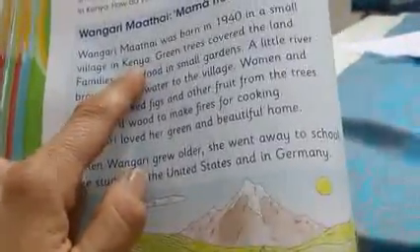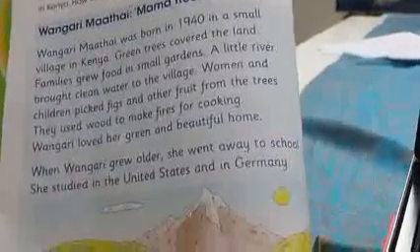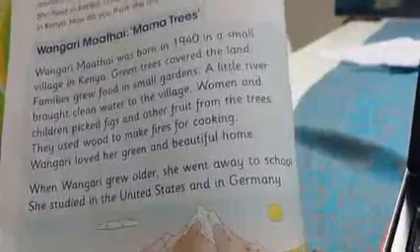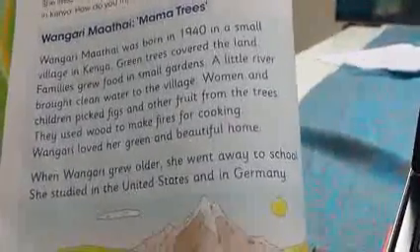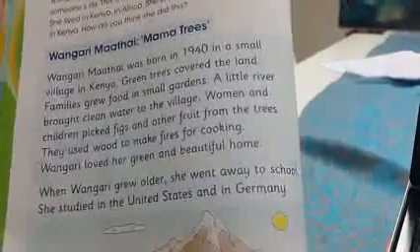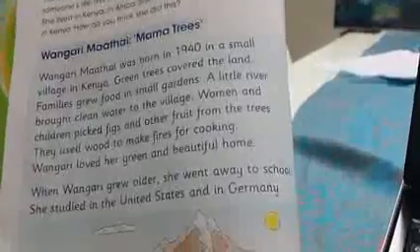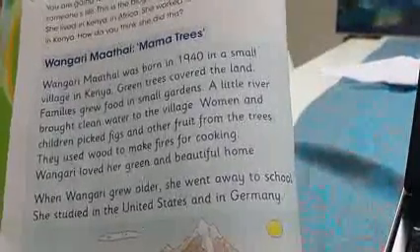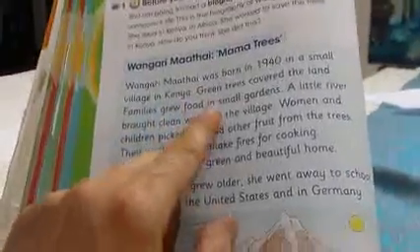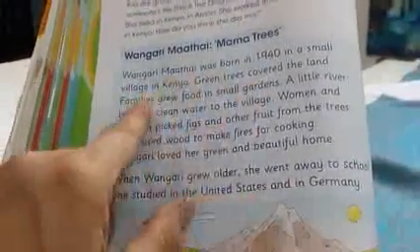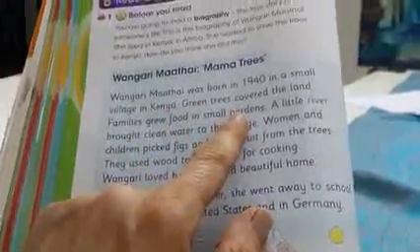Where in Kenya? Okay, would you please tell me where did the families grow food? Where? Yes, in small gardens. Families grew food in small gardens.